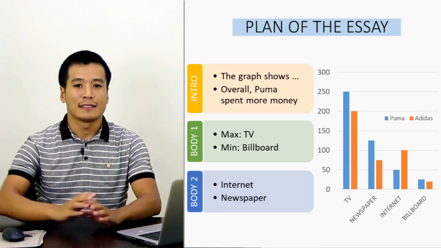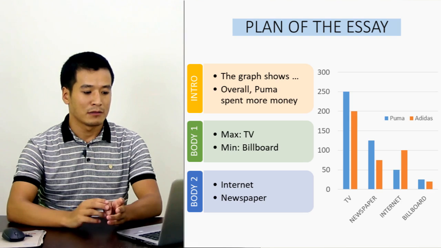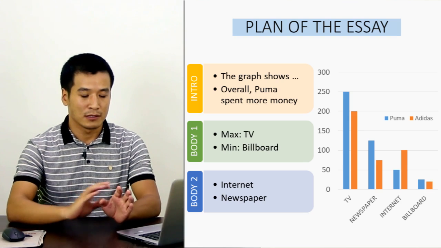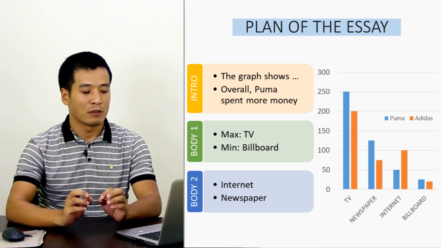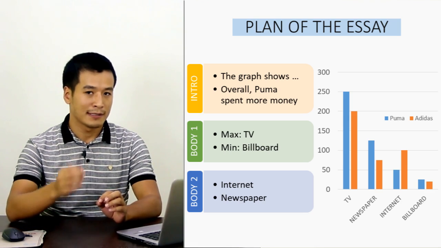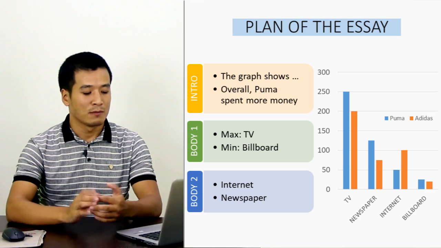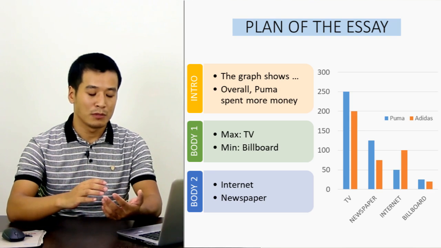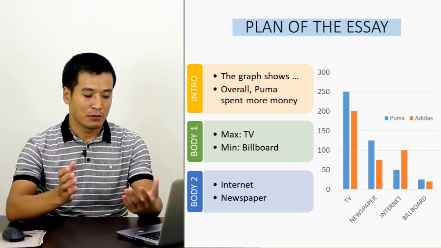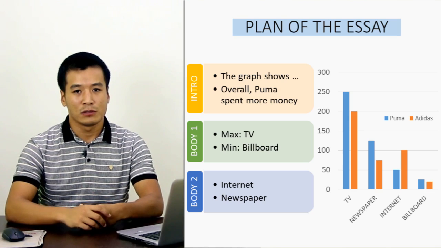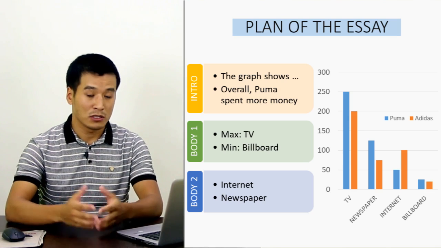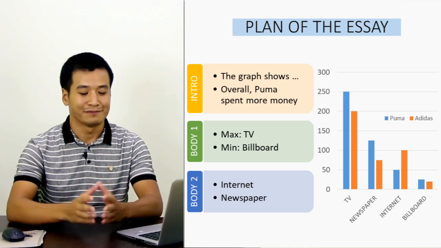As I said, there are 3 paragraphs. Introduction: we're going to write "the graph shows" as the first sentence, and then we're going to write an overview: overall, Puma spent more money. This is something that we have noted in the analysis part. In body one, we're going to mention maximum TV and minimum billboard. These are the 2 extremes. And finally, in body 2, we're going to mention other important information, which is internet and newspaper. So if you're ready, let's get into the model answer.